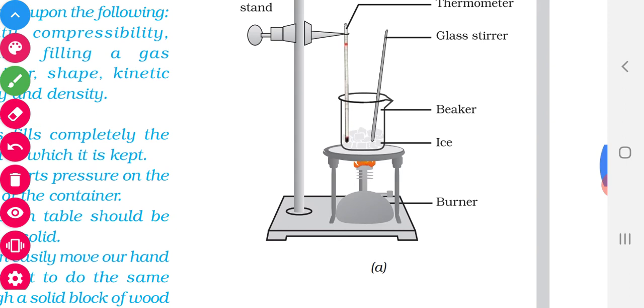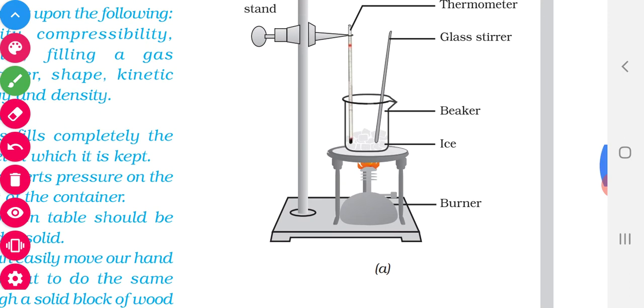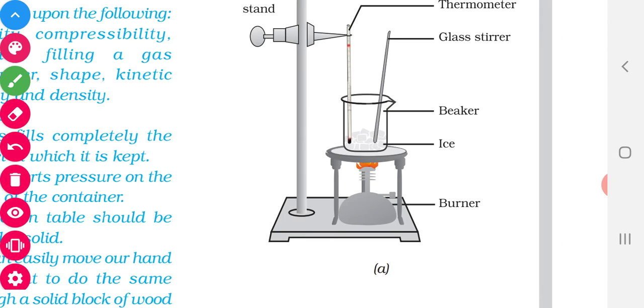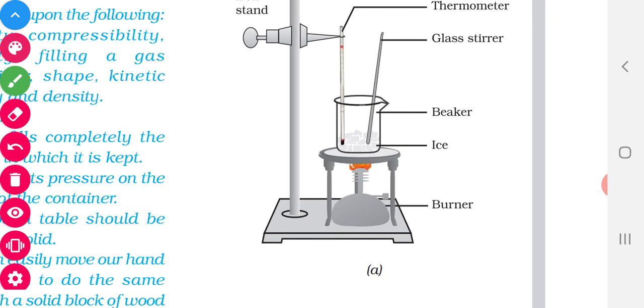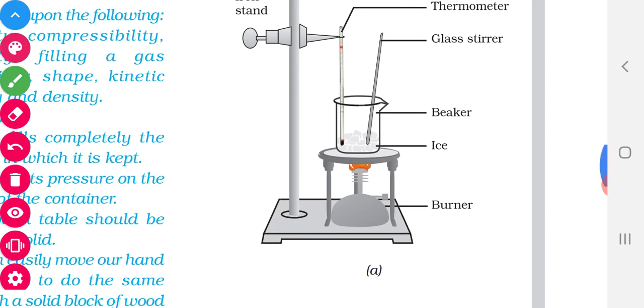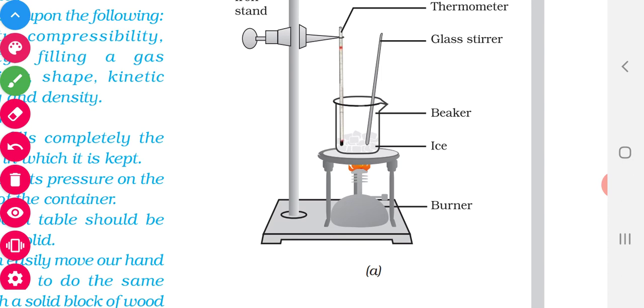I already told you, in 1 spoon of Dettol there will be thousands and millions of particles. Like that, in 1 ice cube there may be millions or billions of ice particles, isn't it? So you slowly heat. What happens? First only 1 or 2 particles of ice begin to melt.